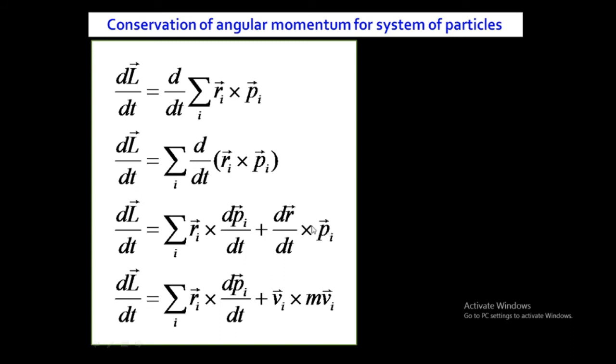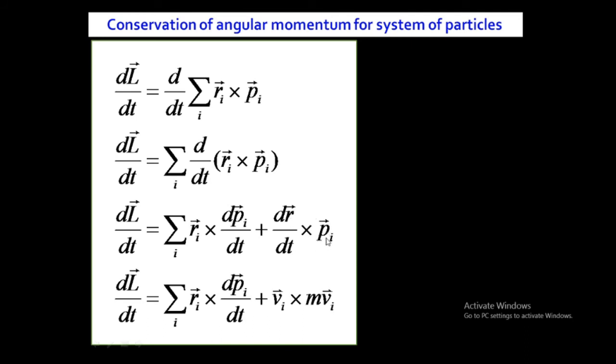Okay, in the first case we have kept r_i constant and taken the derivative of the second term, and in the plus term we keep the second term constant and take the derivative of the first. This is the product rule of derivative. After applying the product rule on these two variables r_i and p_i, we'll get the summation over i of r_i cross dp_i by dt plus dr by dt cross p_i.